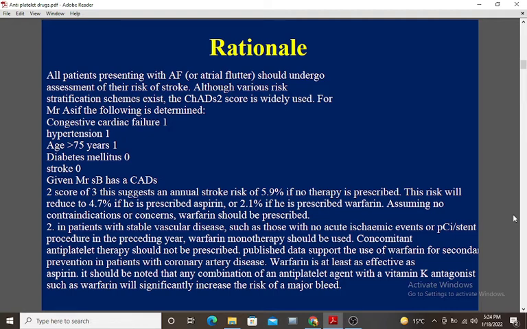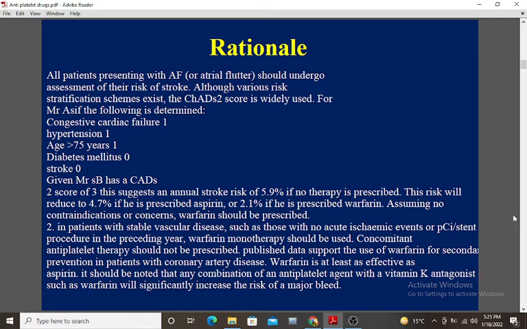For Mr. Asif, the following is determined: congestive cardiac failure, hypertension, age greater than 75 years, diabetes mellitus, stroke. Given Mr. Asif has coronary artery disease, the score is 3. This suggests an annual stroke risk of 5.9% if no therapy is prescribed. This risk will reduce to 4.7% if he is prescribed aspirin, or 2.1% if he is prescribed warfarin. Assuming no contraindications or concerns, warfarin should be prescribed.